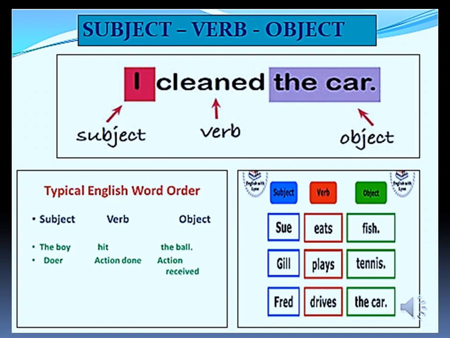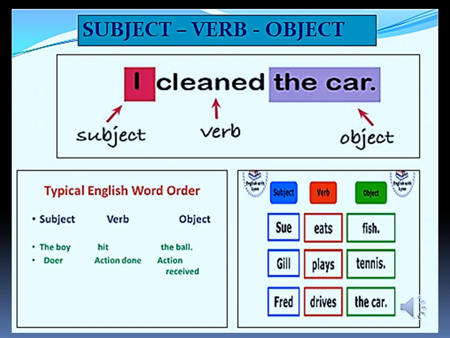So subject is the doer of the action. Who does the action? That is subject. Object is the receiver of the action. What is being cleaned? The car. So that is the object. And verb is the action involved in the work. So you're clear with subject, verb and object.